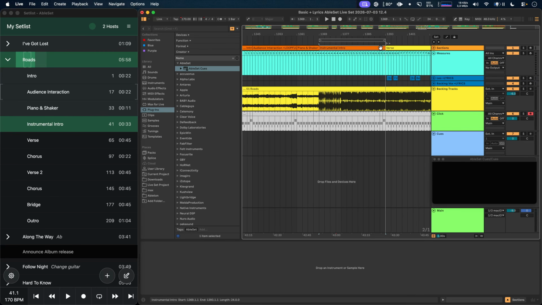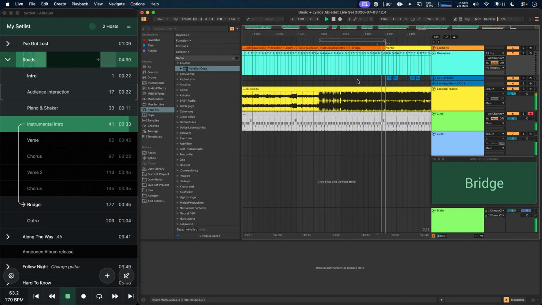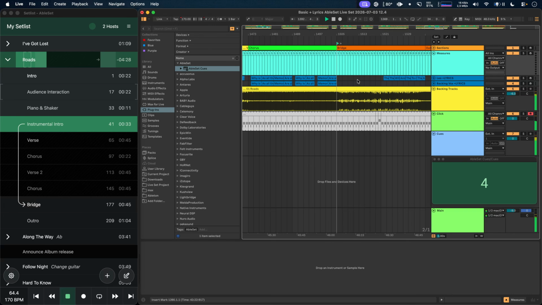And this also works with the automatic jump syntax. So I could add a jump to the bridge here, and that would be correctly announced.